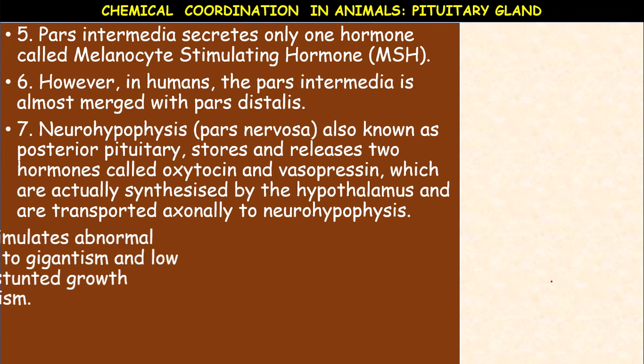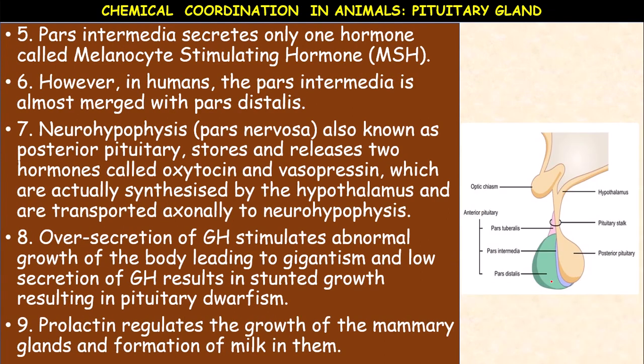Next, come to the pars intermedia. The pars intermedia secretes only one hormone, that is melanocyte stimulating hormone, MSH.